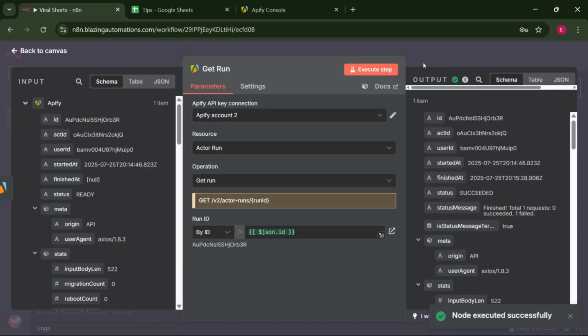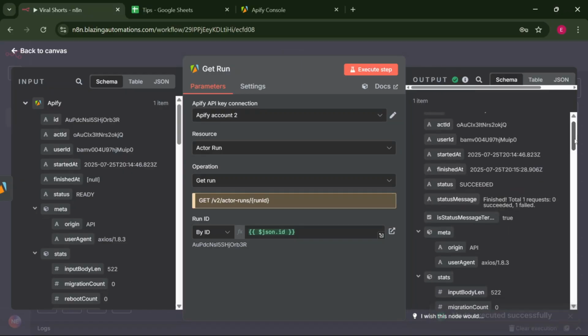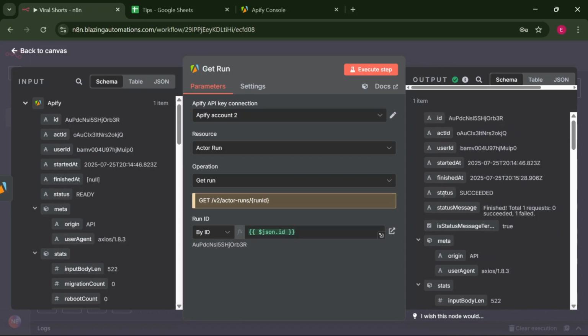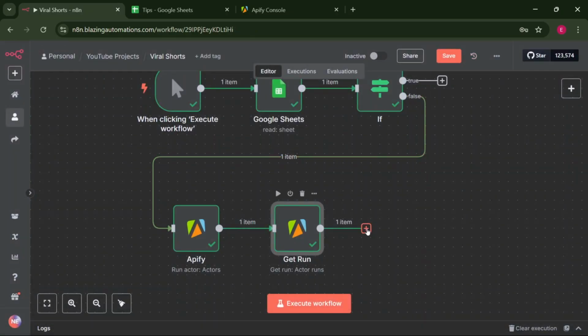So let's just rename this node to get run, hit enter, and let's execute this. It is going to give us the status. So let's look at the status here. If you look at this, the status is succeeded. The status is succeeded, but it is not always going to be succeeded. If the status is not succeeded, we need to be waiting for some minutes.